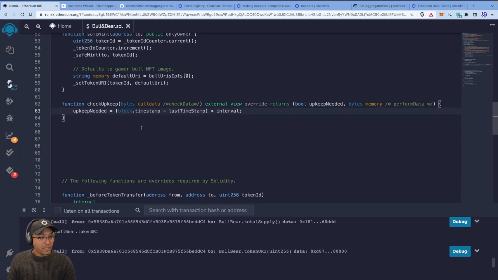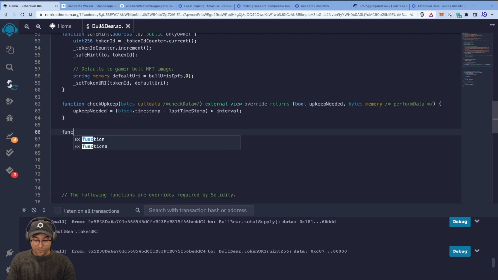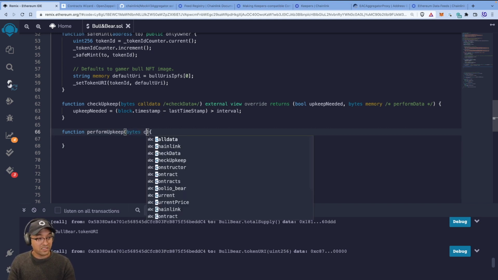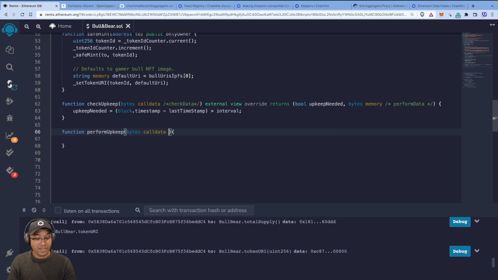Now that we know that upkeep's needed, let's implement performUpkeep, which is the second function required as part of the interface that we're implementing, so that we make sure that we have access to the keepers network. This one gets performData.